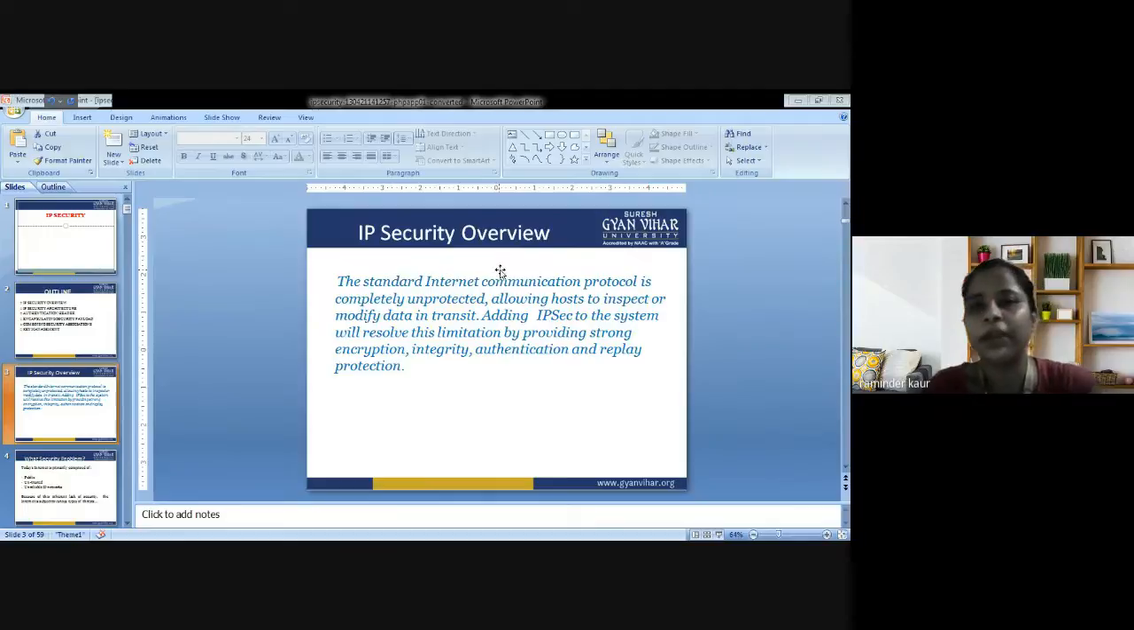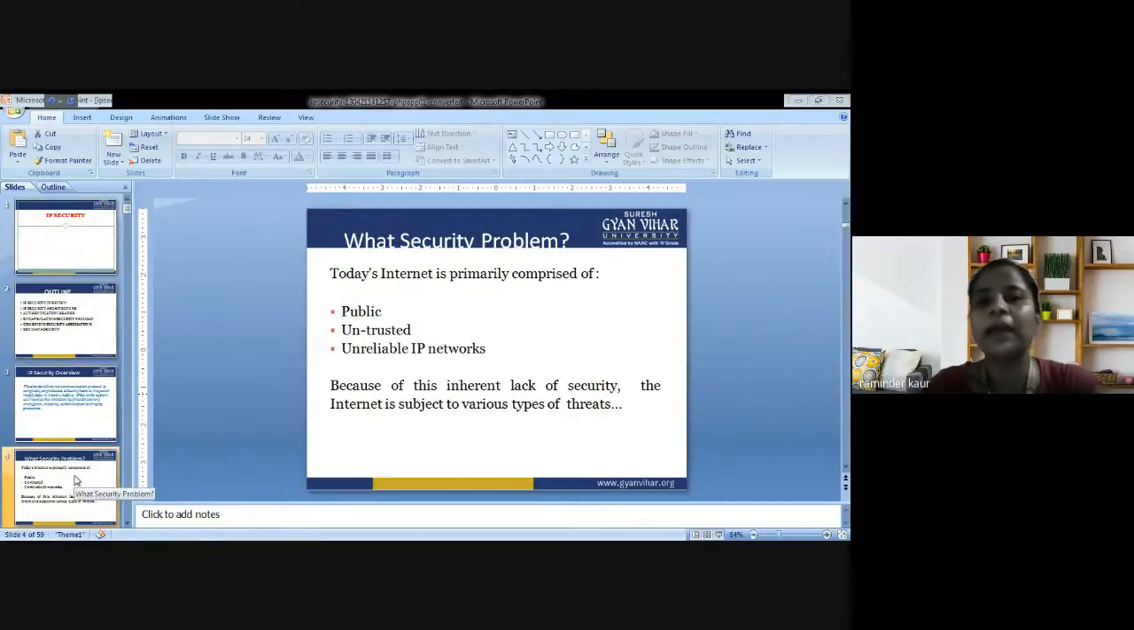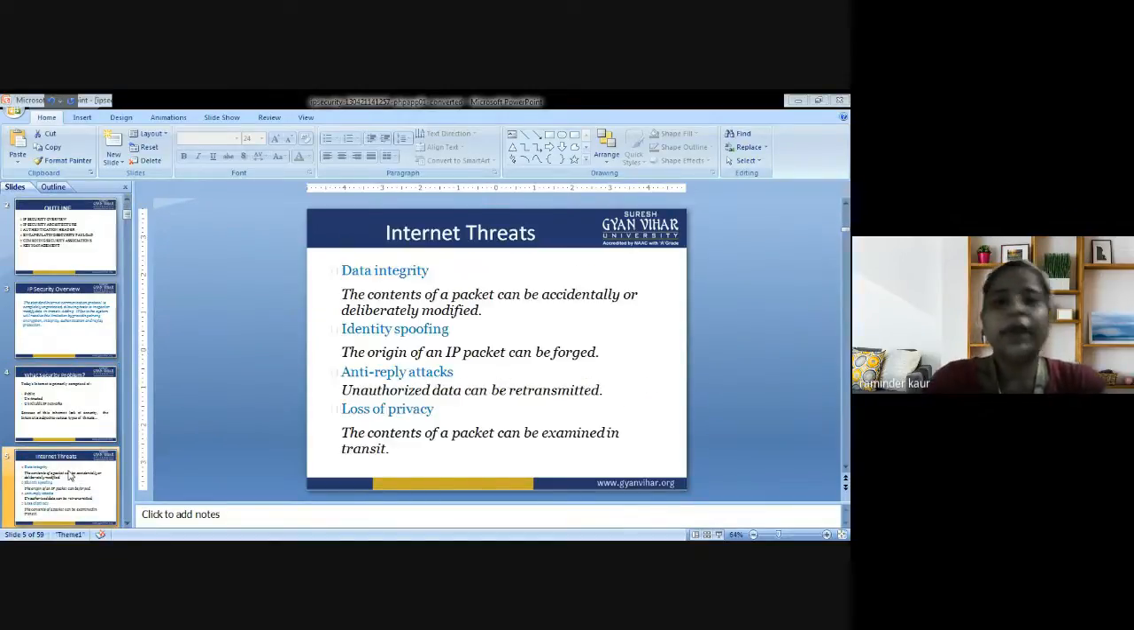What is IP security? It is concerned with the internet communication protocol that is completely unprotected, so we are supposed to provide some kind of security here. Next is the security problem that has been discussed, concerned with three points: first, a public, second, untrusted, and third, unreliable IP network. Next are the various internet threats: data integrity, identity spoofing, anti-replay attacks, and loss of privacy.